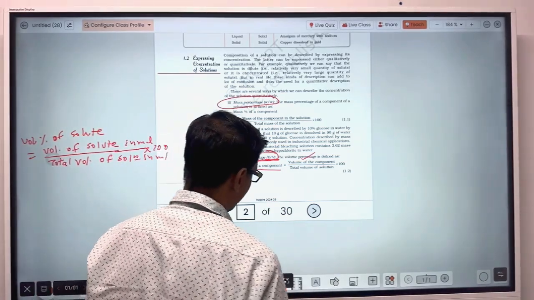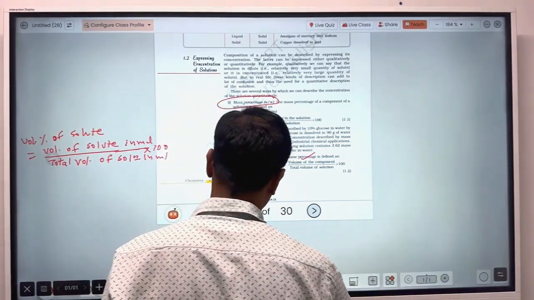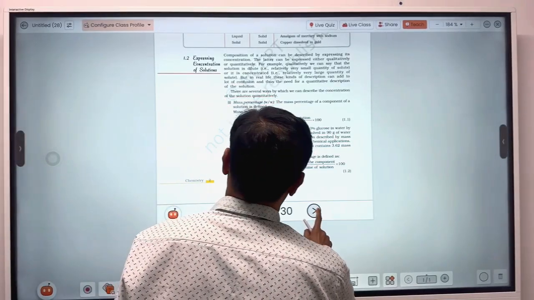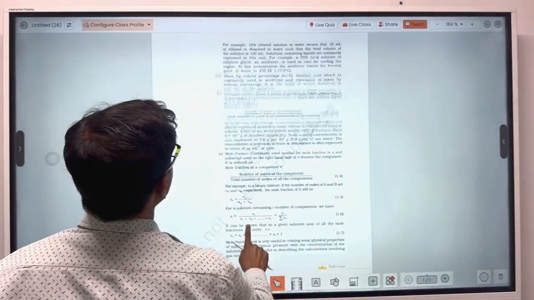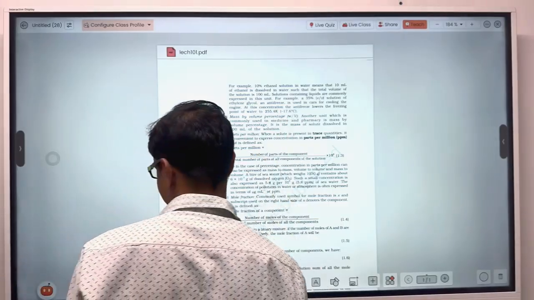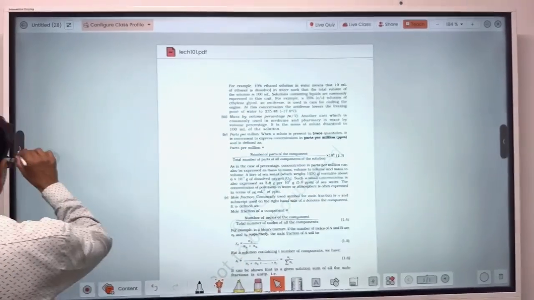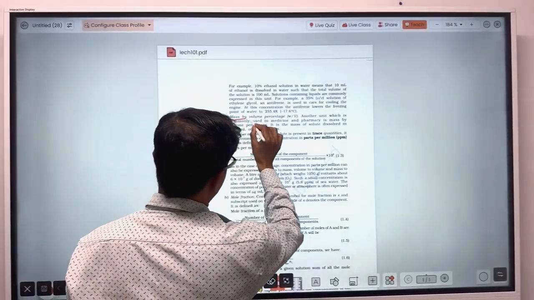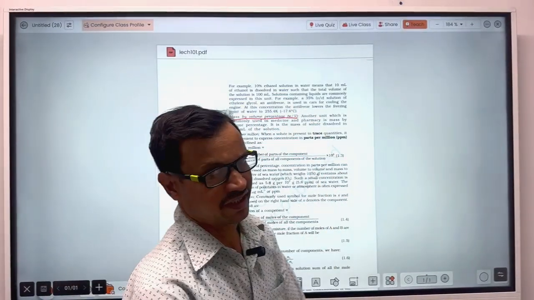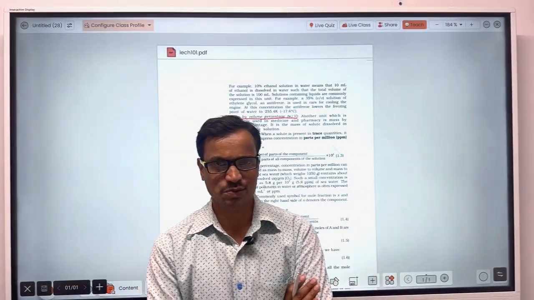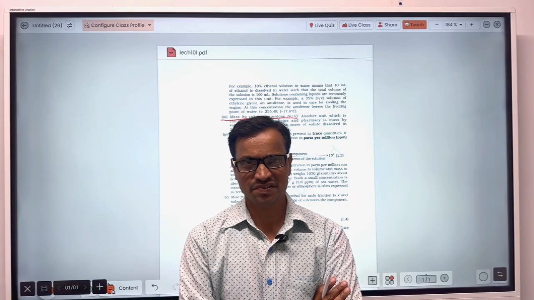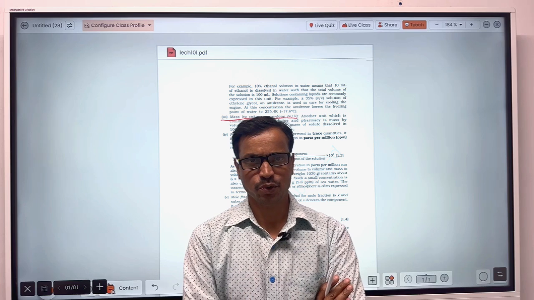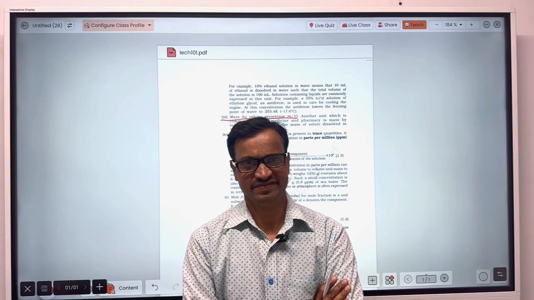Okay, that was volume percentage. Now let's see the next term. Next one is mass by volume percentage, W by V. In mass by volume percentage, the mass of solute will be taken and the volume of the whole solution will be taken.